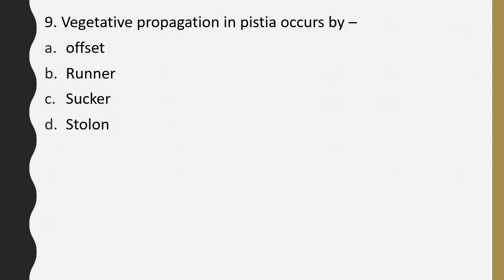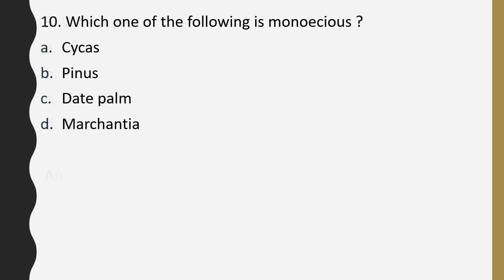Question number 9. Vegetative propagation in pistia occurs by offset, runner, sucker, stolon. Vegetative propagation in pistia occurs by. Correct answer is option A, offset. Question number 10. Which one of the following is monoecious? Cycas, pinus, date palm, merchantia. Which one of the following is monoecious? Correct answer is option B, pinus.